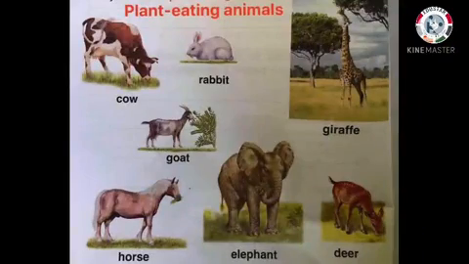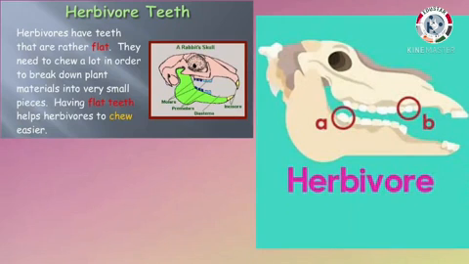Next, animals that eat plants. Let us see how the animals that eat plants eat. Plant-eating animals have sharp front teeth to bite off plants. They have strong and broad back teeth to grind, that is, chew their food. There is space between the front teeth and the back teeth. Horses and cows are such type of animals.